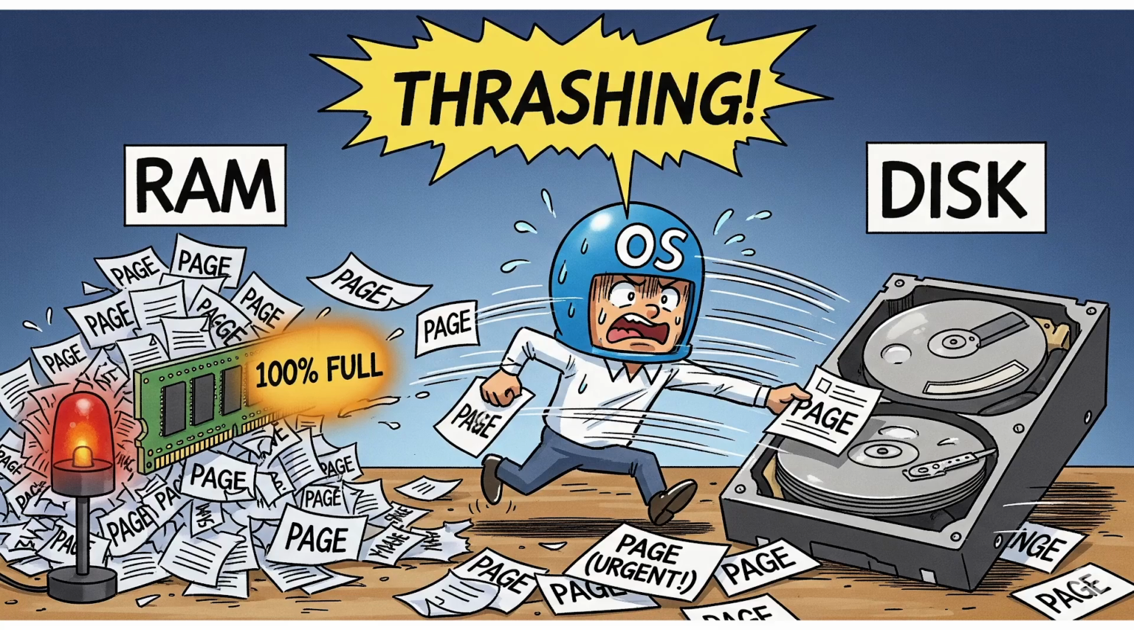When the active processes demand more memory than is physically available, the operating system starts to rely heavily on what's called virtual memory. It begins frantically swapping memory pages between our fast RAM and our much slower disk storage. This state is known as thrashing. The system's disk light stays permanently on, responsiveness grinds to a halt, and the CPU ends up spending far more time managing memory than actually compiling your code.